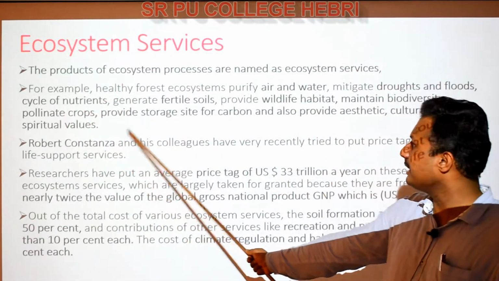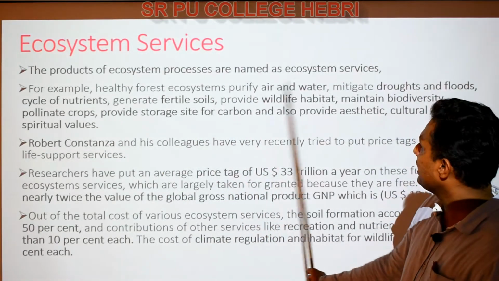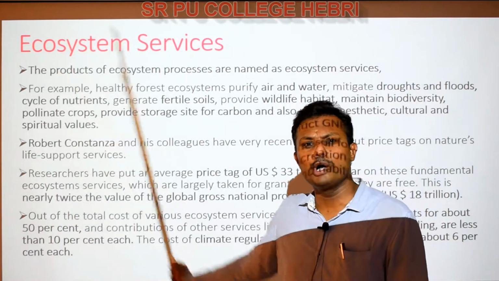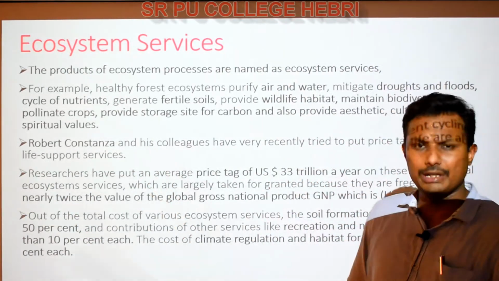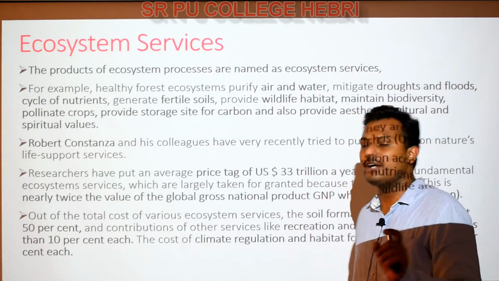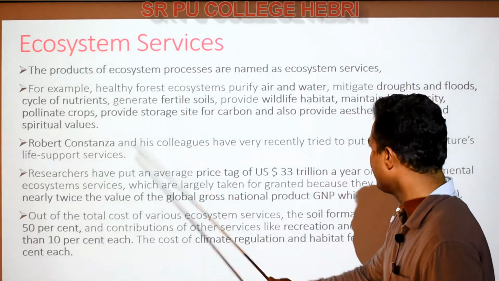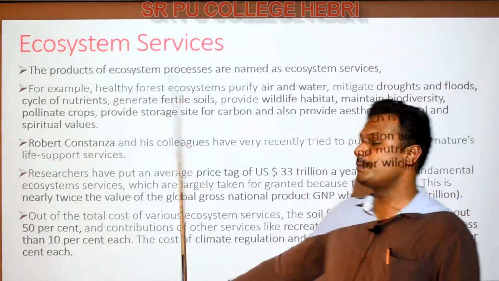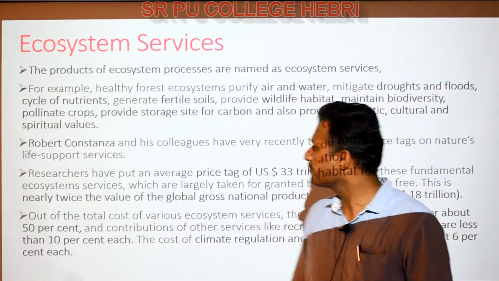Nutrient cycling, fertile soil, wildlife habitats, maintenance of biodiversity, pollination. Almost everything that we find in nature will be considered ecosystem services. Whatever it can be, aesthetic pleasure, cultural and spiritual values also.